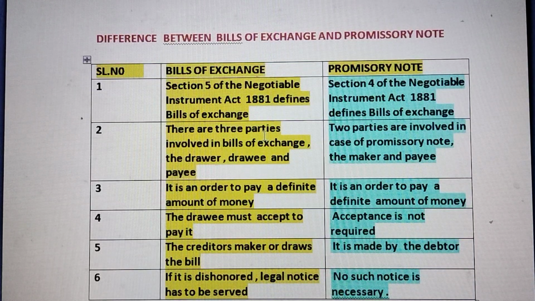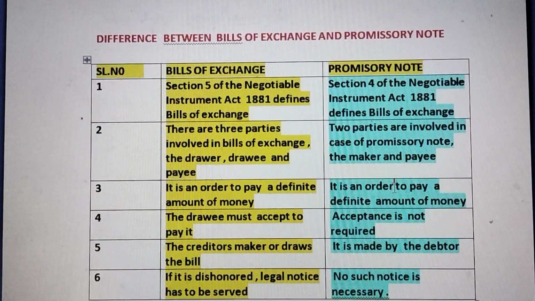Number three, bills of exchange is an order to pay a definite amount of money. When the seller sells goods, the seller orders the buyer to pay a definite amount of money after a definite period of time. So the seller is ordering the buyer to make payment. But in the case of a promissory note, it is a promise made by the buyer to the seller that he will pay the required amount on the due date. So bills of exchange is an order to pay a definite amount of money, whereas a promissory note is not an order, it is a promise to pay.